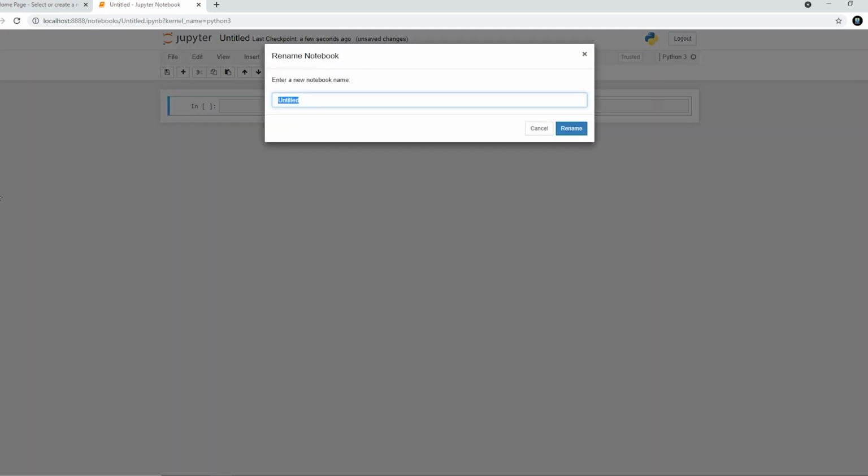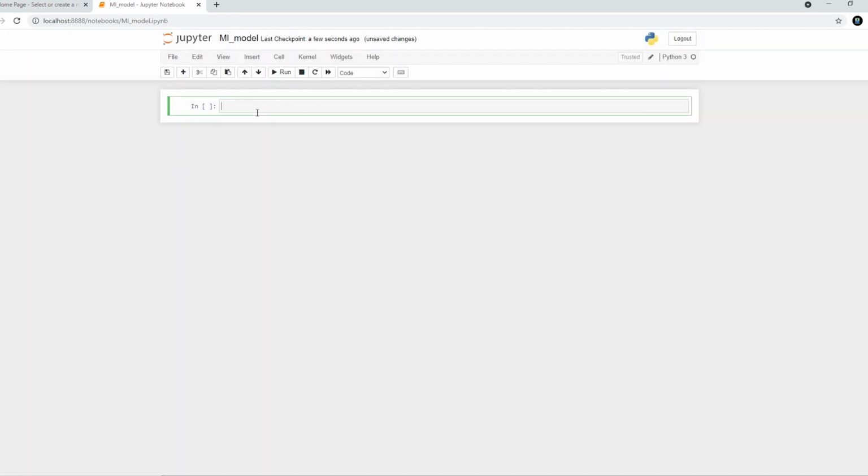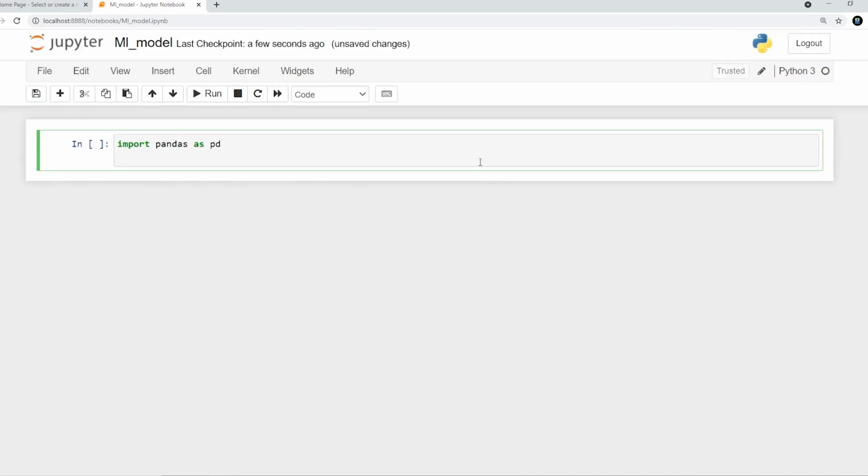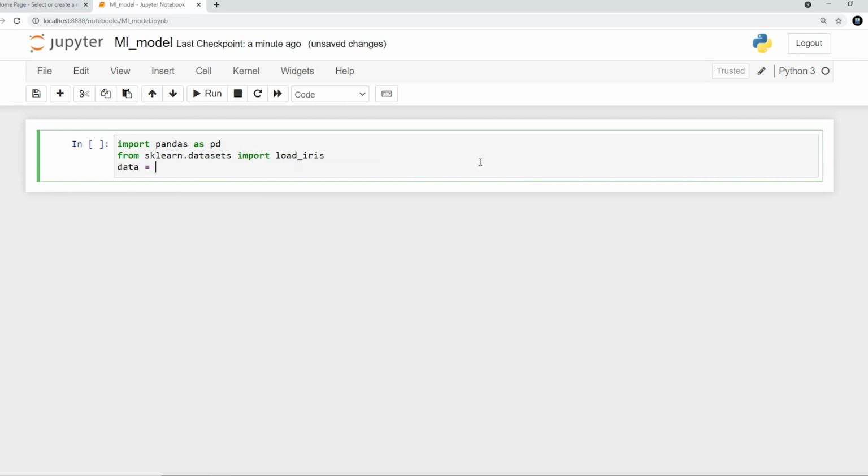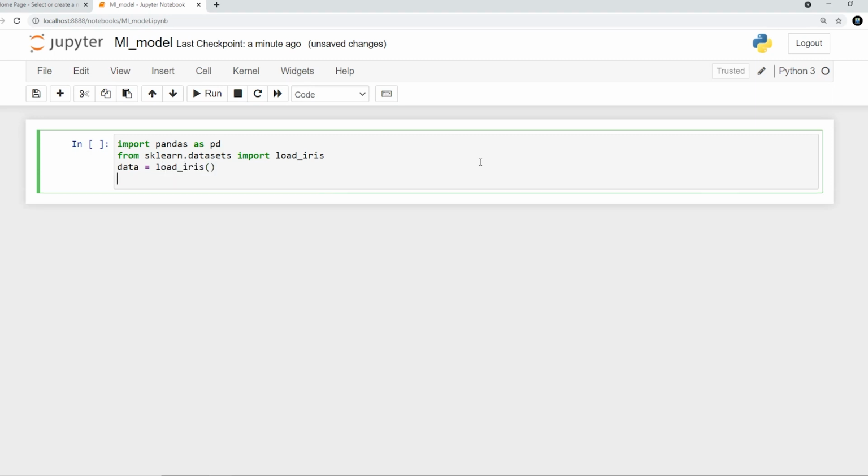Alright, so here I can say ML model. Alright, and I'll just make a simple application for the, let's say, iris. Okay, so iris flowers dataset. Again, I'm saying this that I'm not covering the ML in depth over here. So I'll first start import pandas as pd. I'll just zoom. Alright, so import pandas as pd, then I'll say from sklearn.datasets. So I'm actually using the dataset already provided to us. I'll say load_iris. After that I'll say data over here, which is equal to load_iris(). Alright, so I have my data.